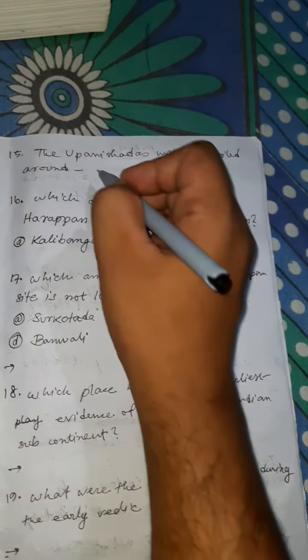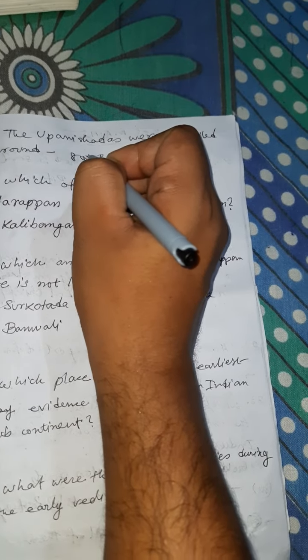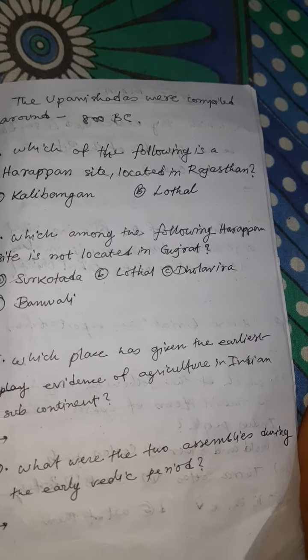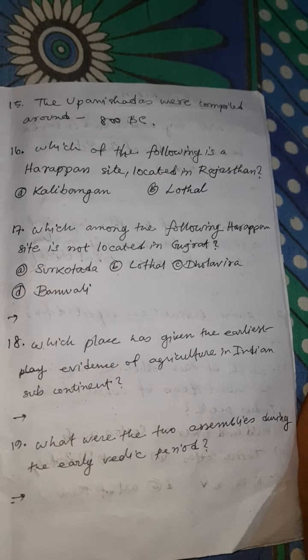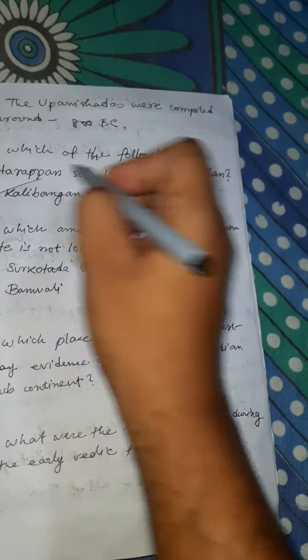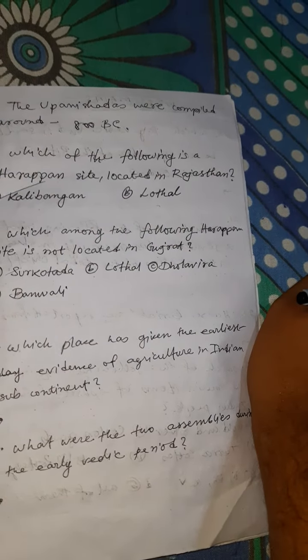Upanishads were compiled around 800 BC. Which of the following is a Harappan site located in Rajasthan? Answer is Kalibangan.